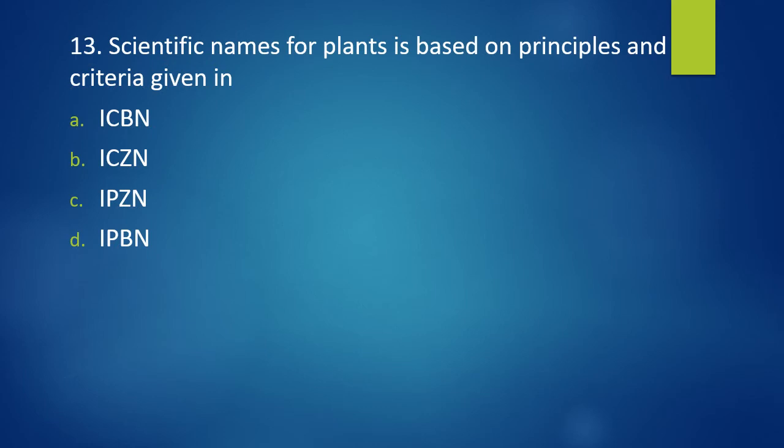Question number 13. Scientific names for plants is based on principles and criteria given in ICVN, ICZN, IPZN or IPBN. Scientific names for plants is based on principles and criteria given in. The correct answer is option A, ICBN.